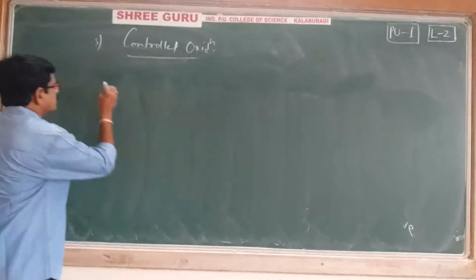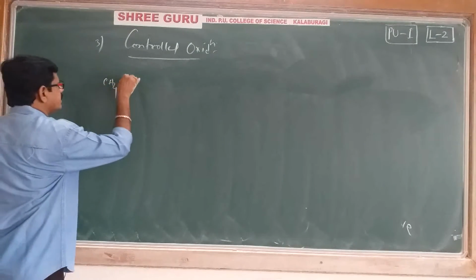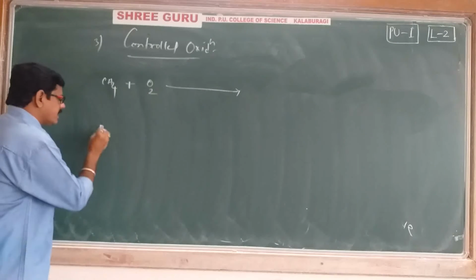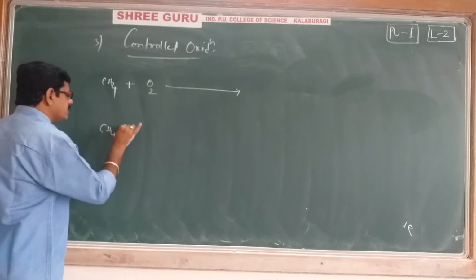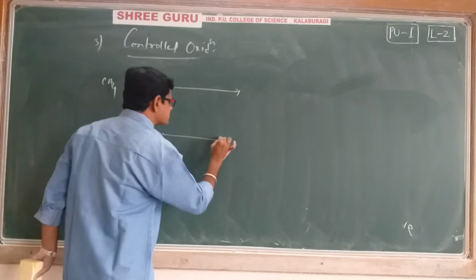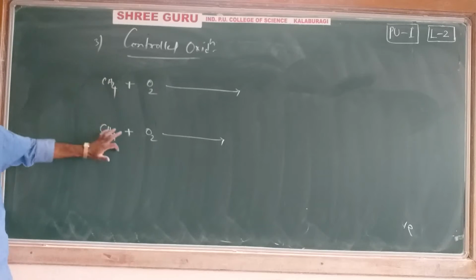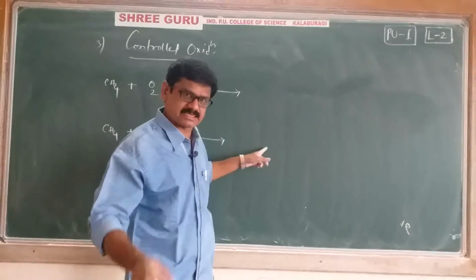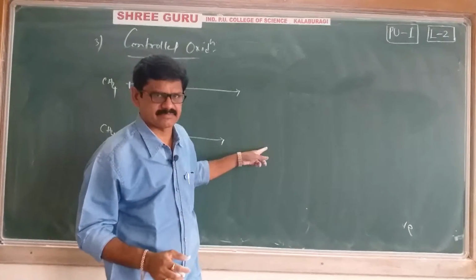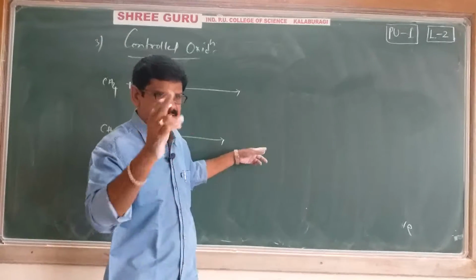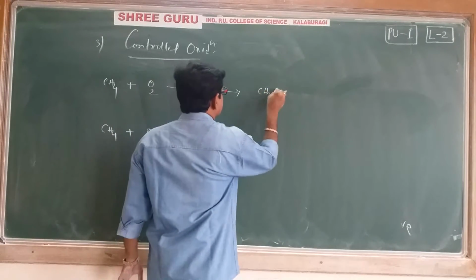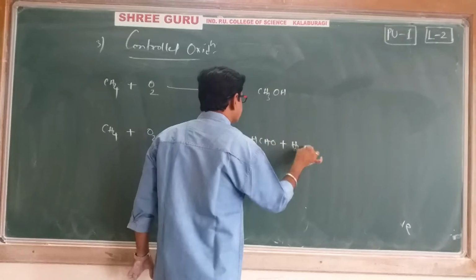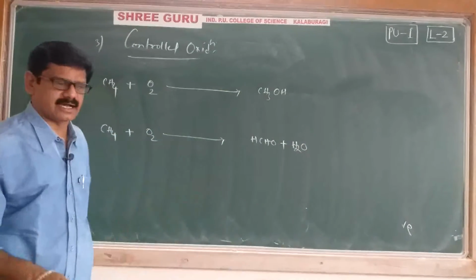See here, I am giving an example directly. Methane is undergoing a reaction with oxygen. Again, one more example: methane only reacting with oxygen. Please try to understand, here reactants are quite similar. When reactants are quite similar, we expect quite similar products. But in the first case we are getting methyl alcohol. In the second case we are getting formaldehyde and water. Of course, balancing is not yet completed.